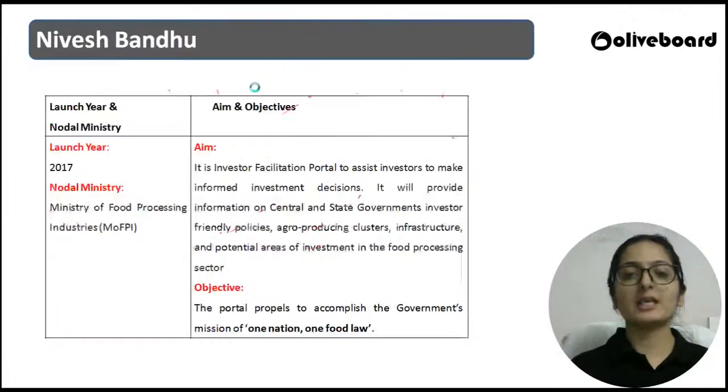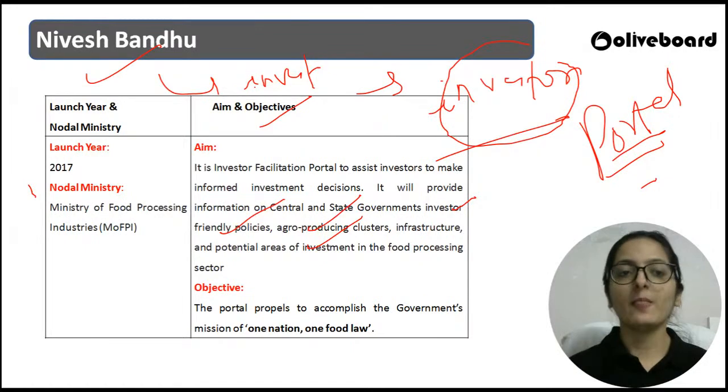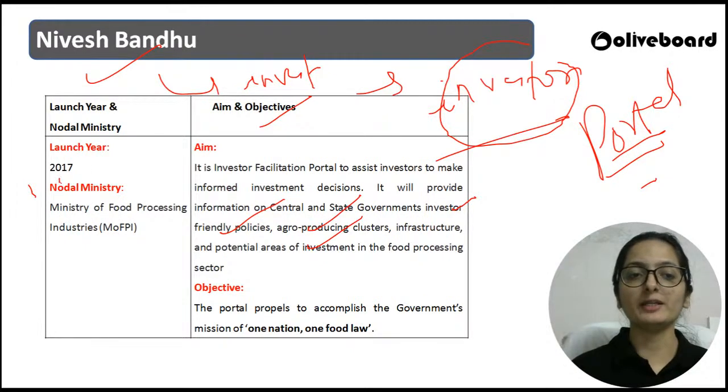So you can say all in all that Nivesh Bandhu is one such portal that is helping the investors to make informed investment decisions. This particular portal was launched in 2017.